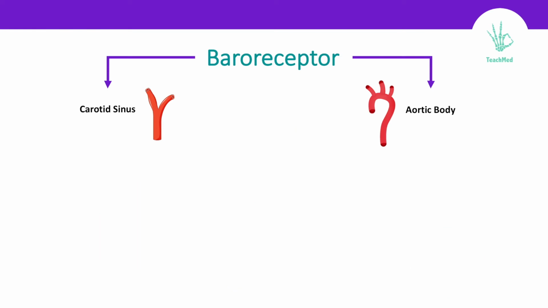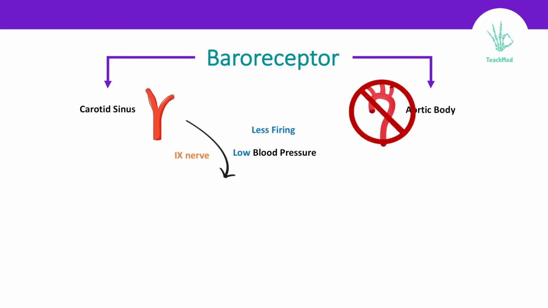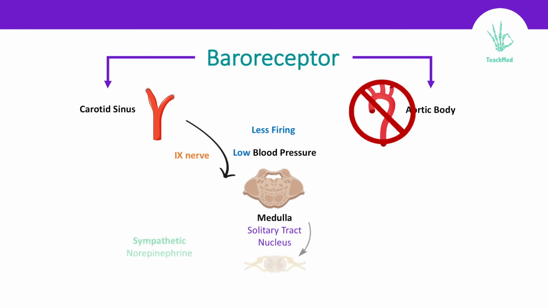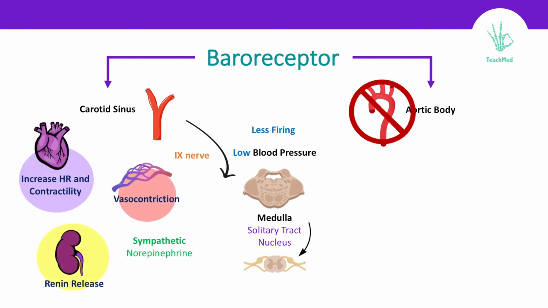blood pressure. On the other hand, if you're having low blood pressure, only the carotid sinus will feel it. And we're going to have low or less firing through cranial nerve number 9 to the medulla, solitary tract nucleus. This time, medulla will send signals to the spinal cord, sympathetic chain, to release norepinephrine. And norepinephrine will do its work by increasing heart rate and contractility, vasoconstriction, and this time, renin release, all of which will cause rise in blood pressure.